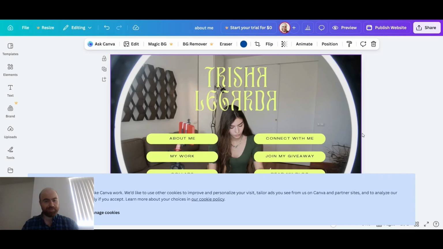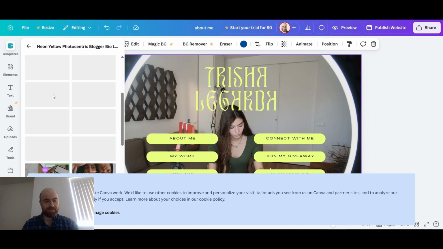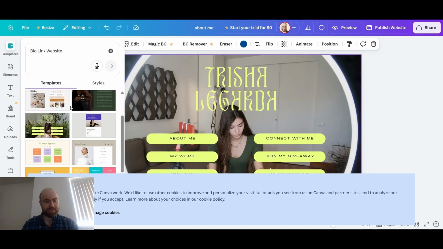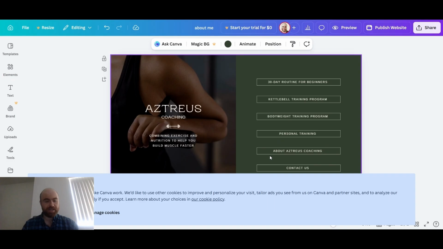While Canva is really cool and gives you a lot of really cool templates, you can do something like, let's see what else we got here. But let's say something like this. It's really cool and a lot more design friendly, but I feel like the technical lift would be a lot. So I don't think we should go with Canva. I'm going to go back to Beacons, try to make it a little more robust, a little more customized for my use case, with all the links I needed to have, and see how email collection works. Then I think we may go with Beacons, but let's see.